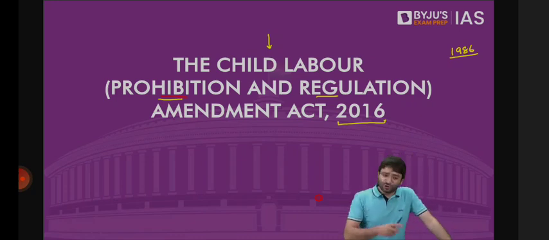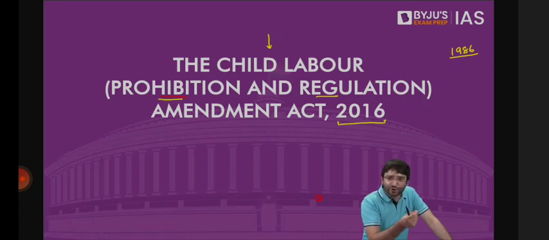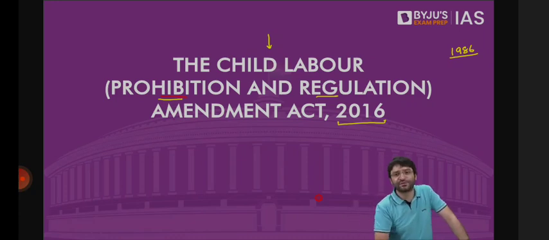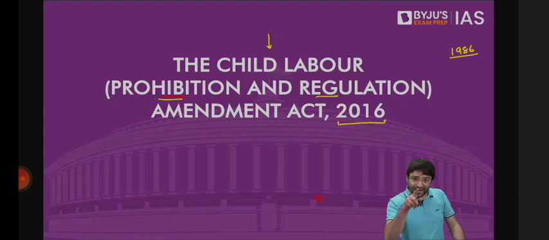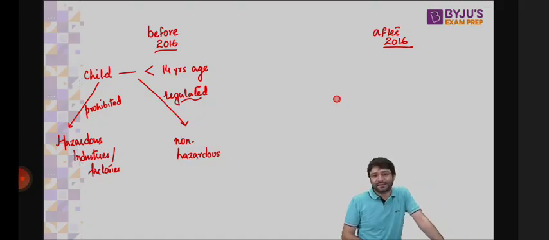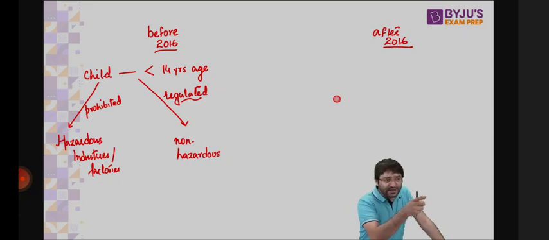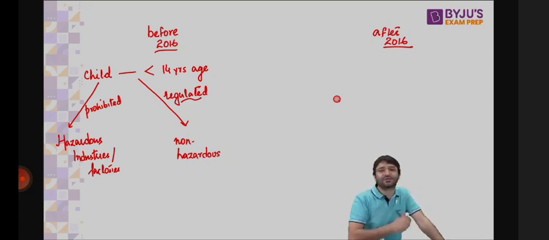Or in chemical industries, for example fertilizer industries, where if the child is forced to work by dealing with hazardous chemicals and fertilizers, it is going to be detrimental to the safety of the child. So the child less than the age of 14 cannot be employed in a hazardous industry. But can the child be employed in a non-hazardous industry? Yes, but there the conditions of work are to be regulated. That means the child can still work as a domestic help, or at the roadside dhaba. The child can still work in non-hazardous industries, but there their conditions are to be regulated.